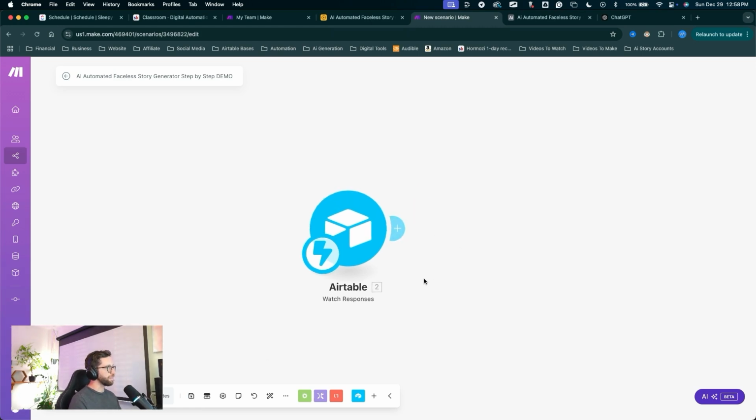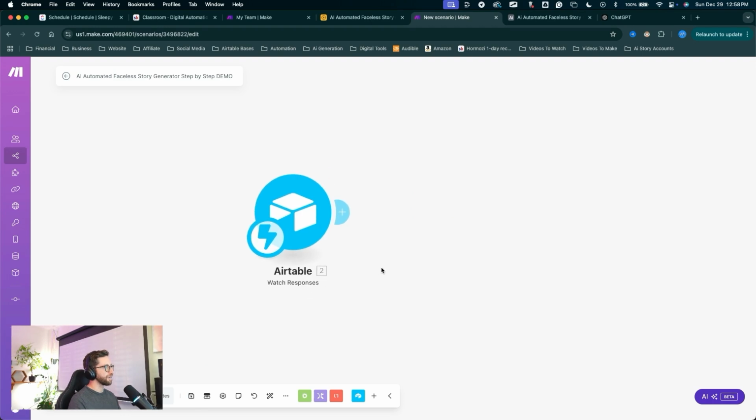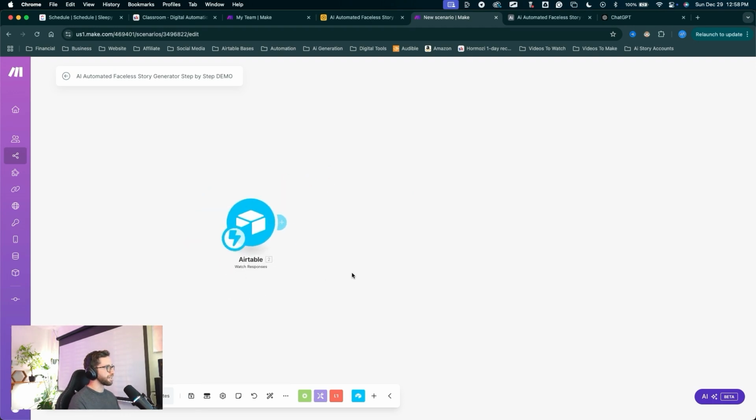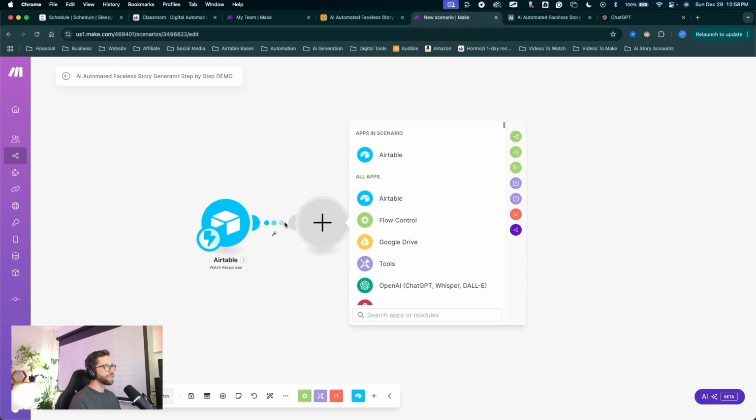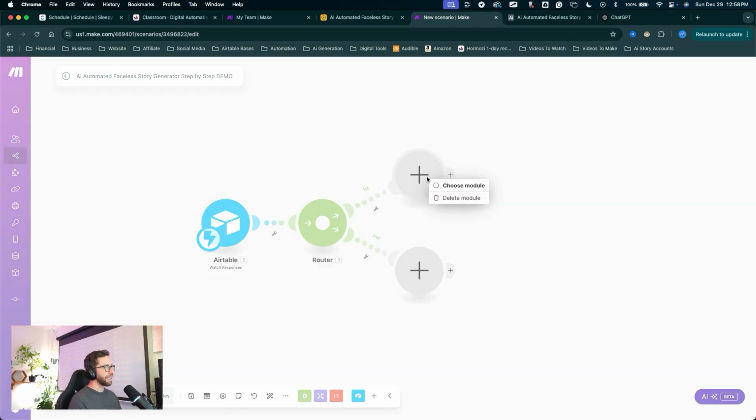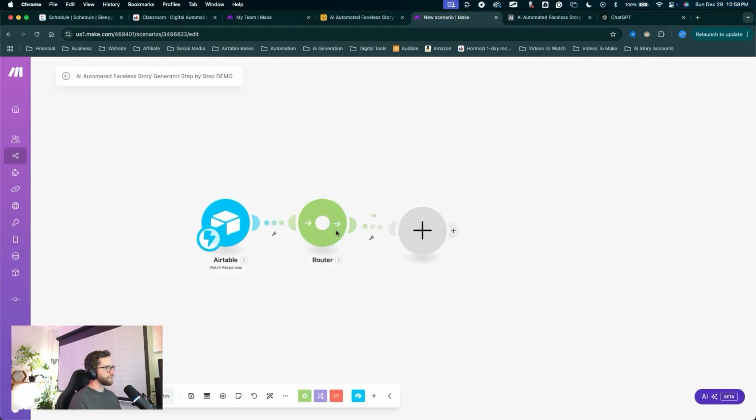If you haven't used Make before, you can click around, drag this around, zoom in and out to build out this workspace. I'm going to click the plus to create a new module. First module is going to be a router, and I'll right click on one of these routers that pops up and delete the module. I'll right click on this router, rename it, reroute for testing, just setting ourselves up for success. If we need to test out specific chains, we'll have this one set up.